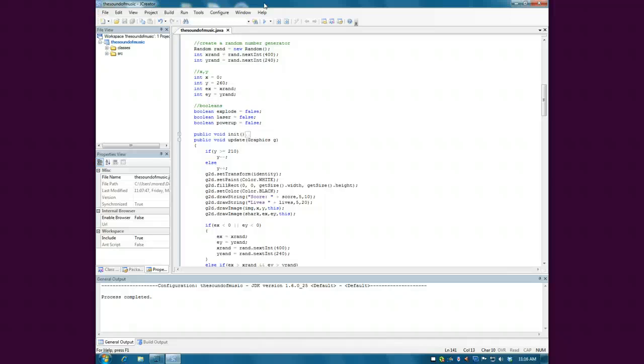The gravity in this, like I said, is rather simple. That's actually kind of what he's doing here. If y is greater than or equal to 210, remember this is a pixel board, so 0, 0 is up here, 1000 by 1000 is down here, so 210 is about here. So if y is greater than or equal to 210, meaning that value and down, he's going to move up, and that's perfect.